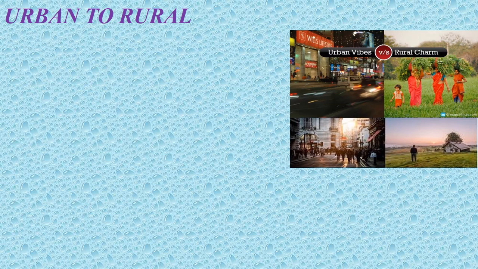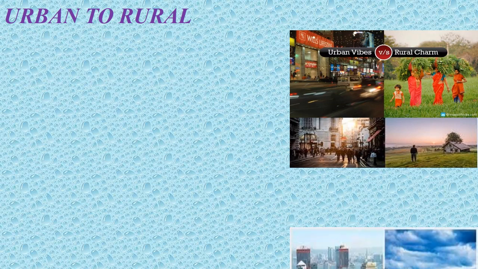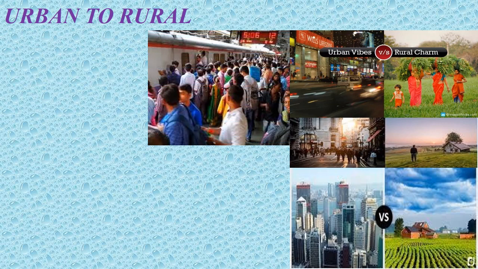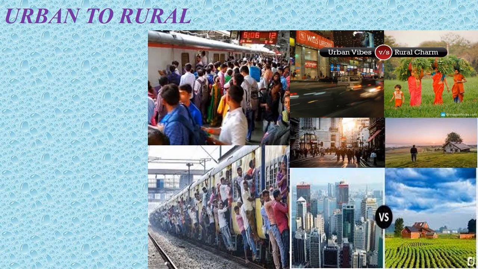Last but not the least, urban to rural migration. In this type of migration, people go back to their homes in the villages for several reasons, such as to look after the property left behind by their parents or to marry a boy or a girl from there. Some people also return when they find there are no suitable job opportunities in the city or are unable to find proper shelter. Sometimes the cost of living in the city is very high, or the migrants are unable to cope with the traffic and the pollution.